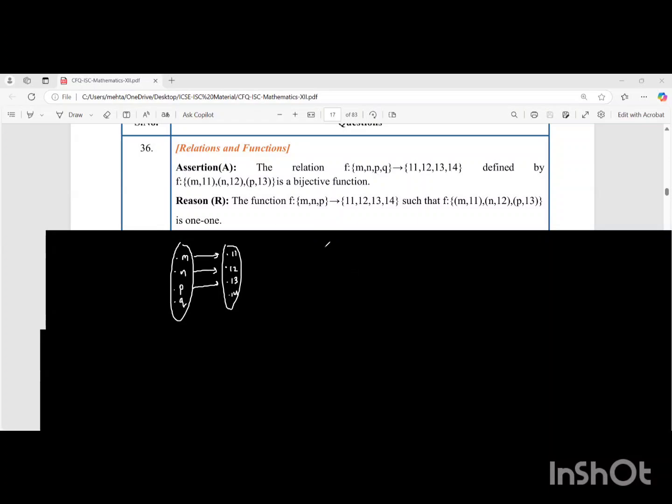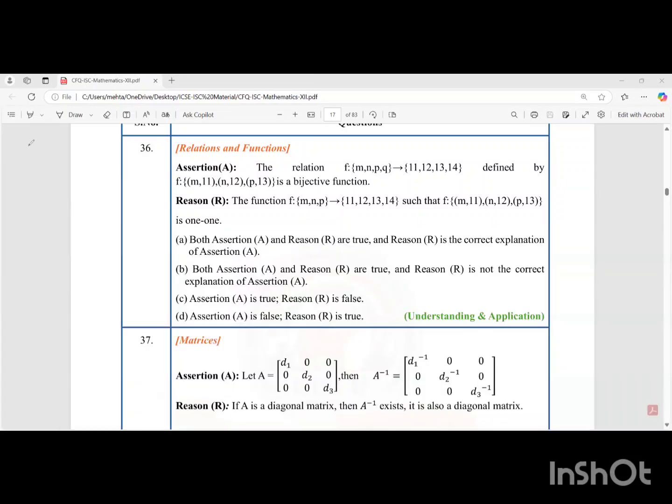About the reason, so we have m, n, p this time, and we have 11, 12, 13, 14 this time, where m is mapped to 11, n is mapped to 12, and p is mapped to 13. Is this 1-1, students? Well, this is clearly 1-1. It's not onto, but that is not the reason that they're asking. So reason is true, assertion is false. And that gives us the option D as the correct option.